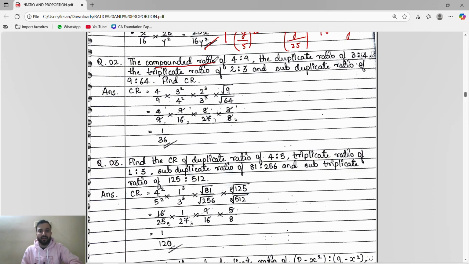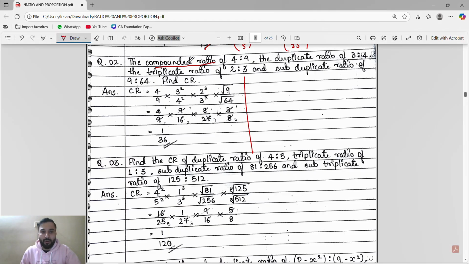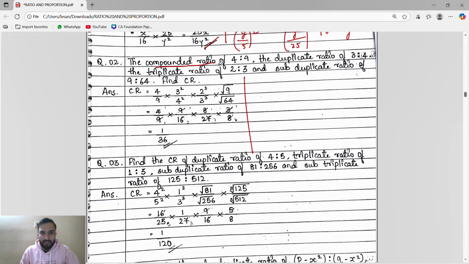Compounded ratio. Fine. We have to find the compounded ratio. Very simple, guys. This type of question they will ask in the examination. We have to find the compounded ratio of 4:9. So whatever they will give, in the examination no one is going to see your steps, so we will write it just as it is by solving.